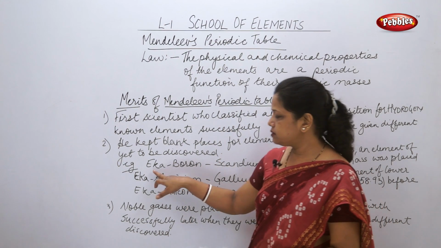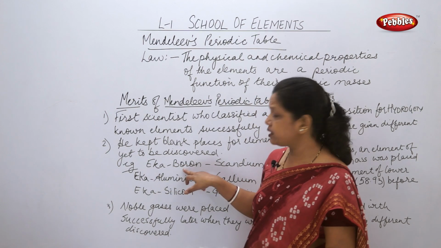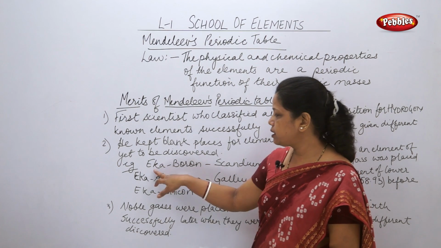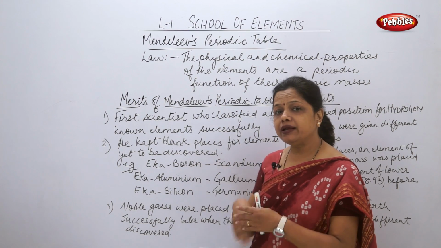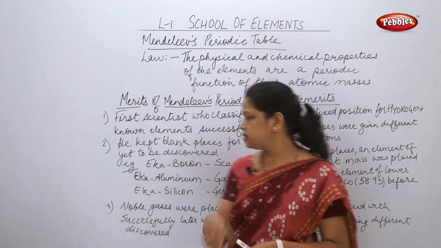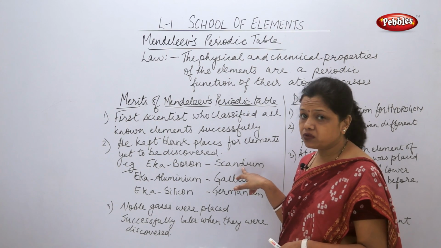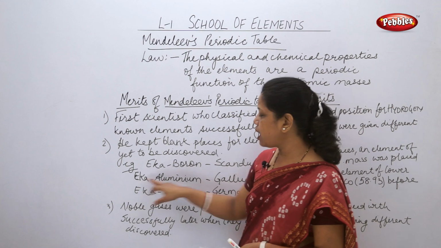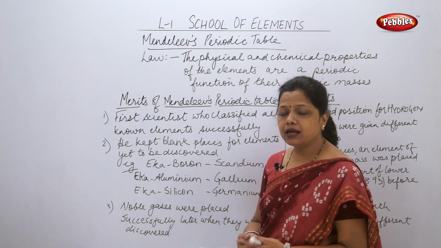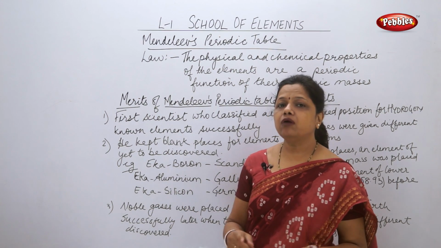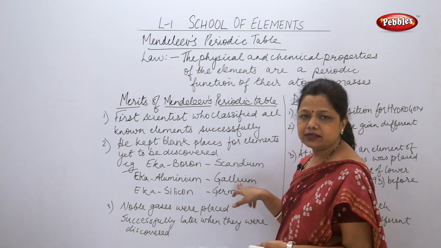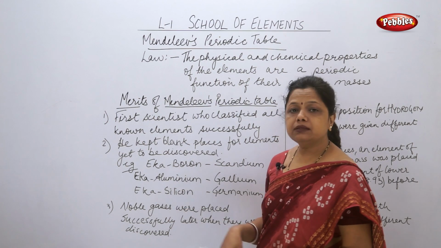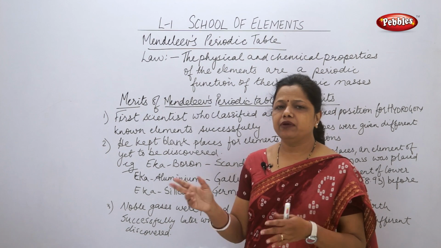He had given 3 examples already in his table. First one, this was the name given by Mendeleev to the predicted element: Eka boron, which later came to have properties similar to scandium. So this was one of the predicted elements. Second predicted element was Eka aluminium, and its properties were found to be similar with gallium, which is another element. And Eka silicon. These 3 are the predicted elements which he gave.